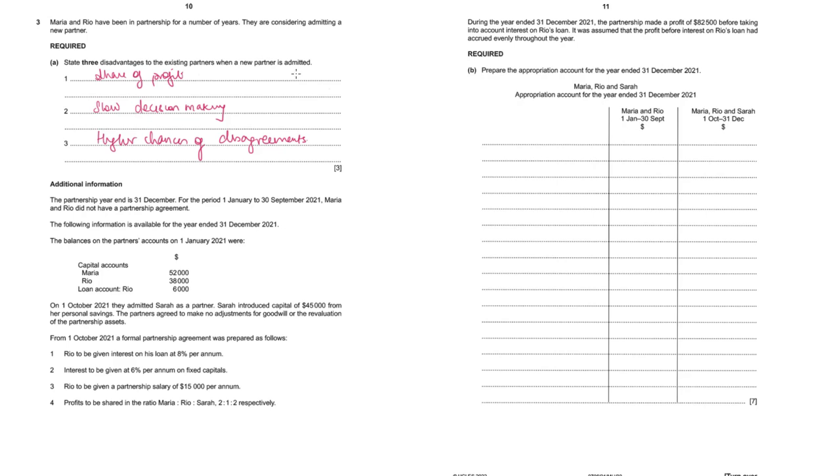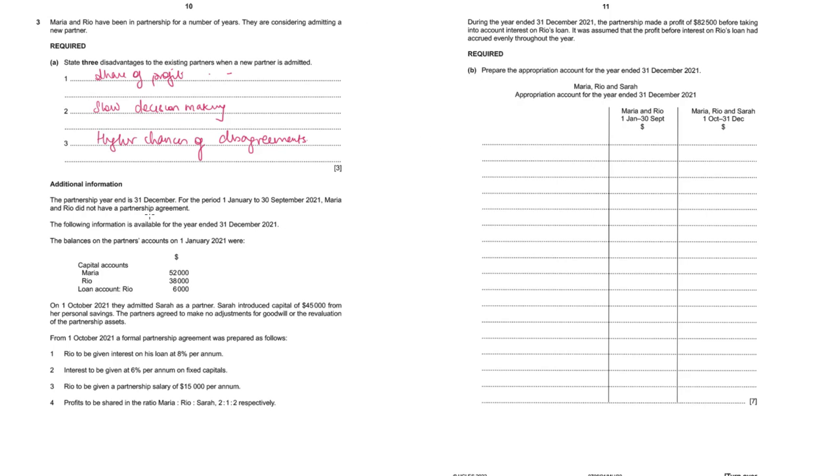I would want you to write this in a better way, not the way I have written it. You have to state it as a proper sentence. For example, for share of profit, you can say that the overall profits of the business will now be shared between more people and the individual share of profit reduces. This way you'll have to explain all the points.